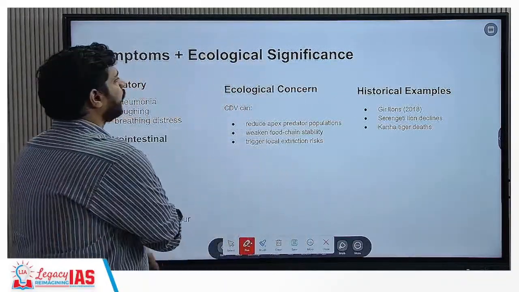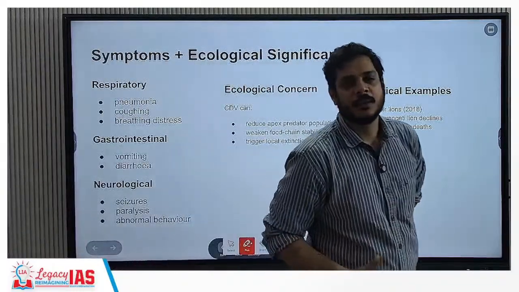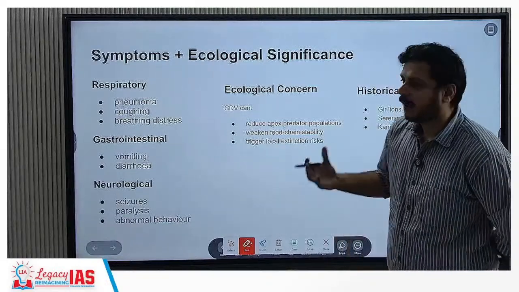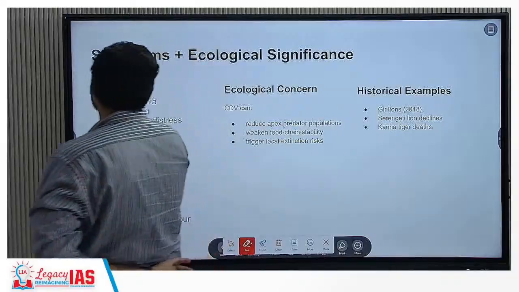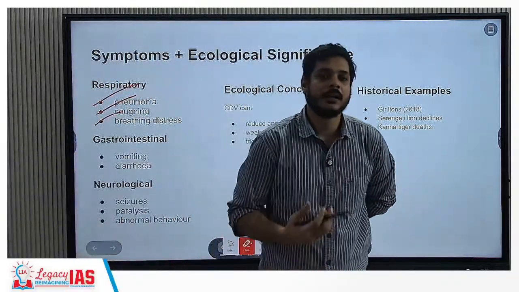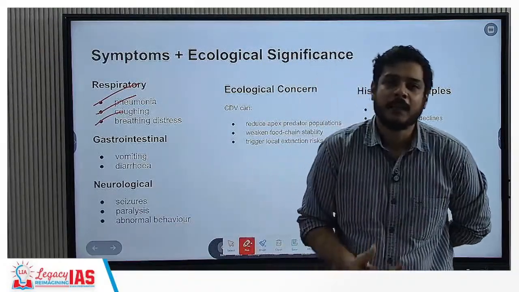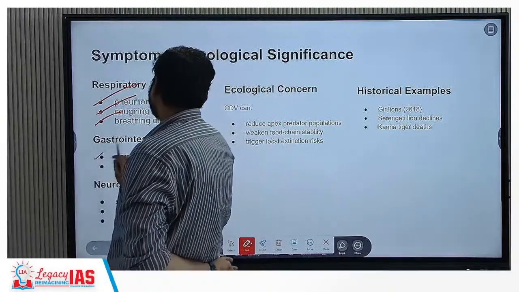Now symptoms and ecological significance. What kind of symptoms can you observe when an animal is affected with the canine distemper virus? First is respiratory problems: pneumonia, coughing, breathing distress. That means they have difficulty in breathing, and you will find them panting. Gastrointestinal: you'll find vomiting and diarrhea.